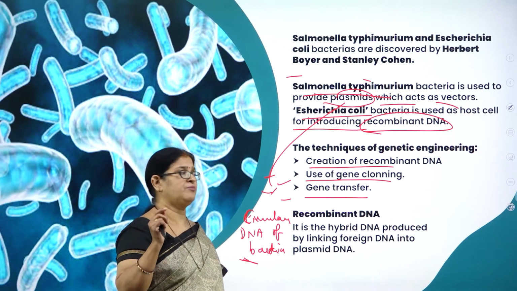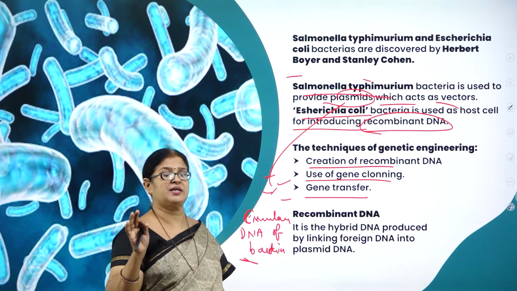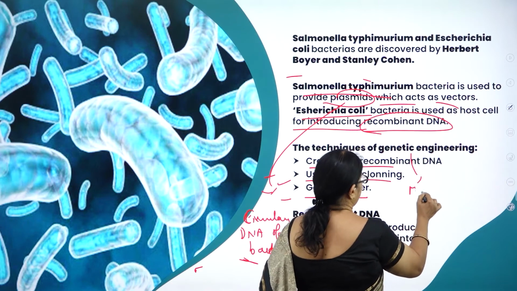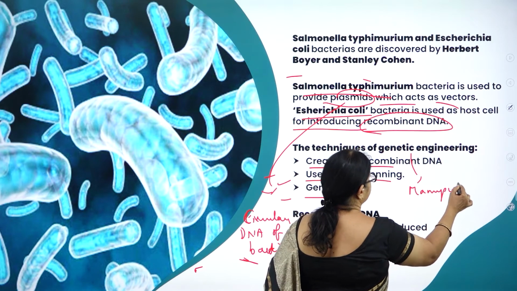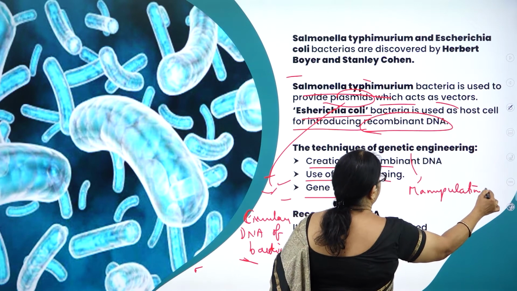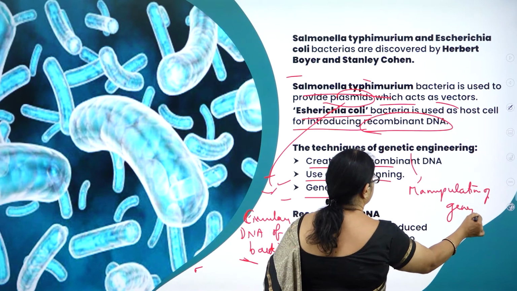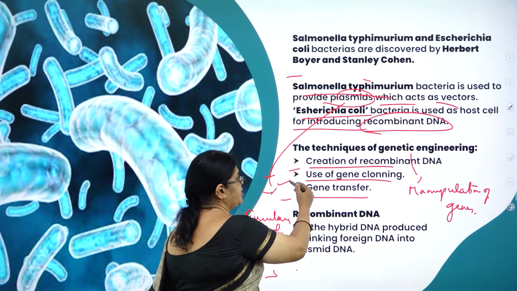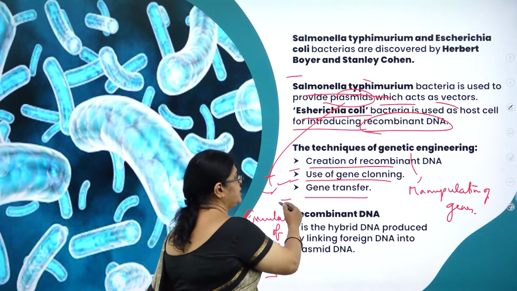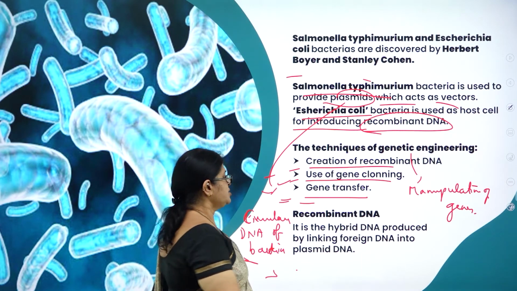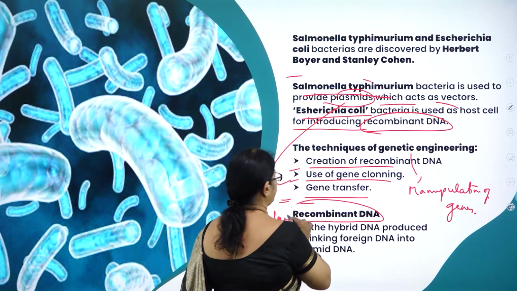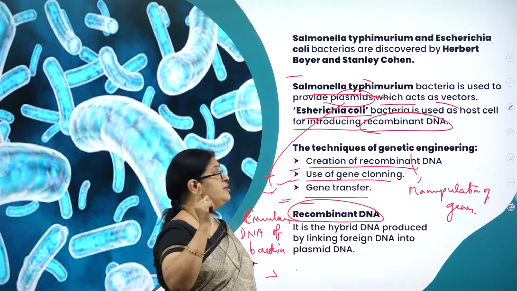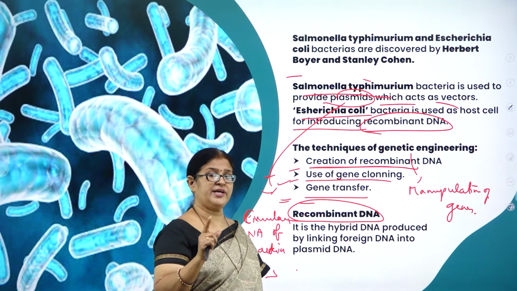What are the three very important techniques that are applied in genetic engineering? What is genetic engineering? As I already said, it is manipulation of genes. One is creation of recombinant DNA, second is use of gene cloning, and third is gene transfer. So what is recombinant DNA? Creation of recombinant DNA is the first very important technique in genetic engineering.